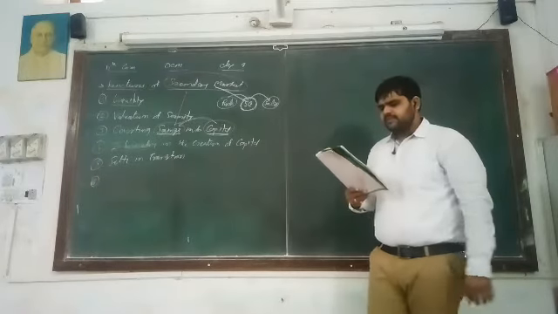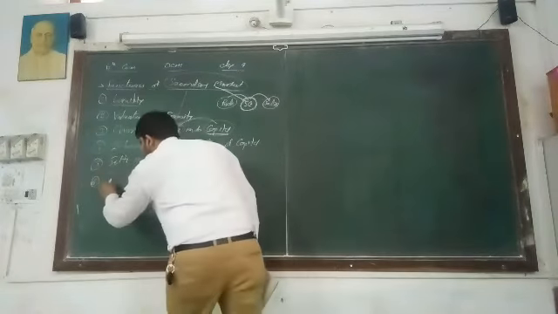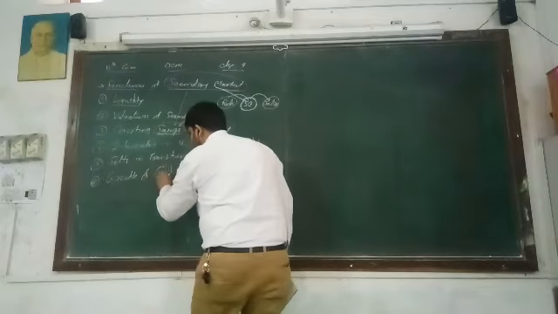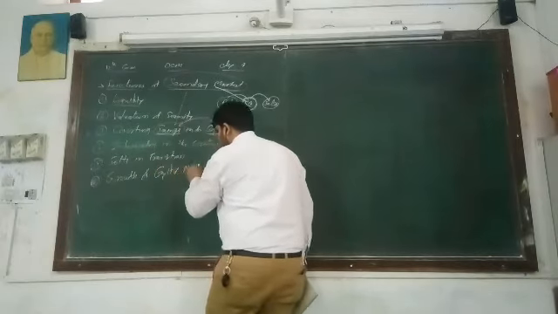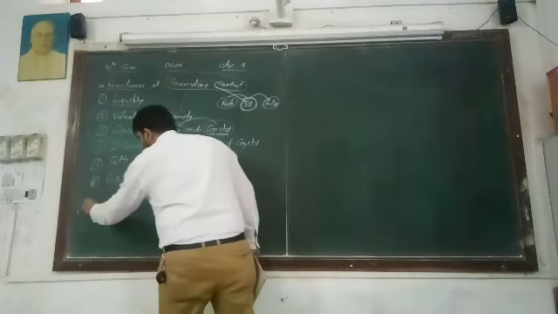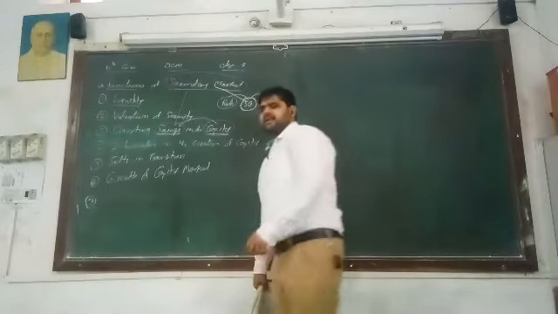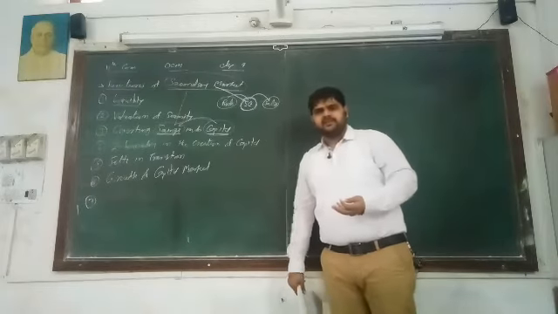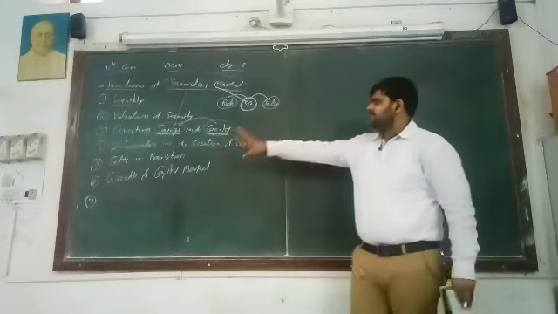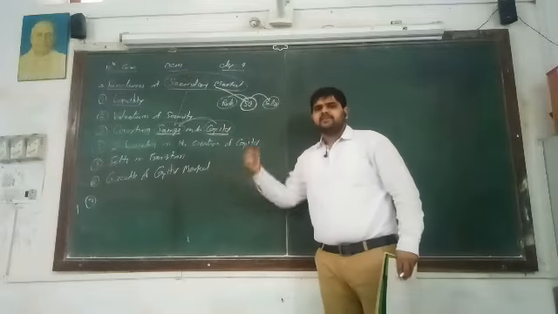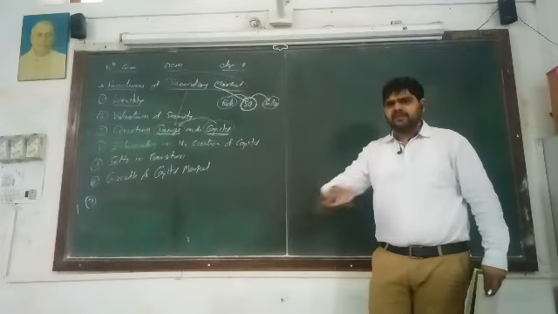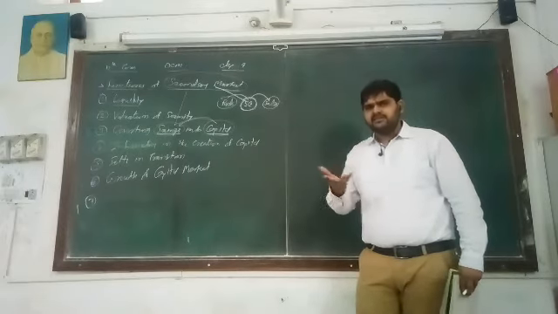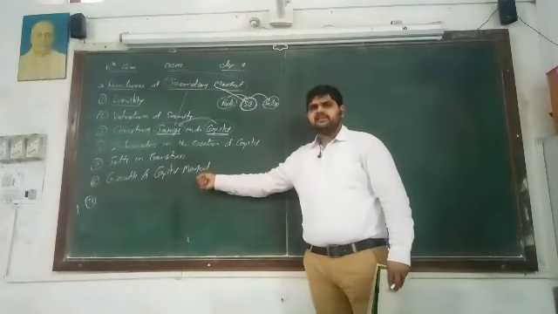Next, number 6, growth of capital market. Here we can see there is a growth of the capital market also, because there is continuous selling and buying of securities. A person who wants to invest money can invest, and a person who wants to sell their securities can sell them. So definitely purchasing and selling is done continuously, and the growth of the capital market is there.